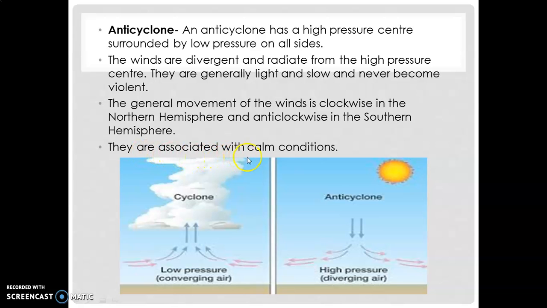Anticyclones are associated with calm conditions, and we can say they are associated with clear skies, mild winds and dry conditions.